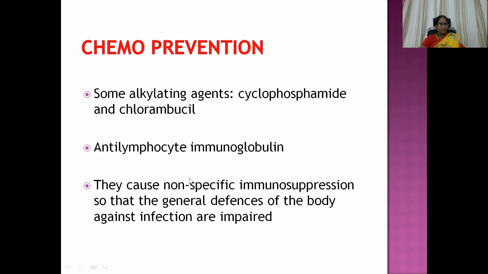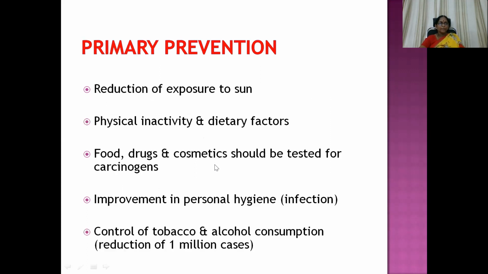They cause non-specific immunosuppression so that the general defenses of the body against infection are impaired. So chemoprevention is not at all advisable because these molecules may prevent cancer development within the body, but they themselves have high toxic potential. So that is going to derange the normal metabolism in the body. Okay. Then primary prevention. So this is advisable.